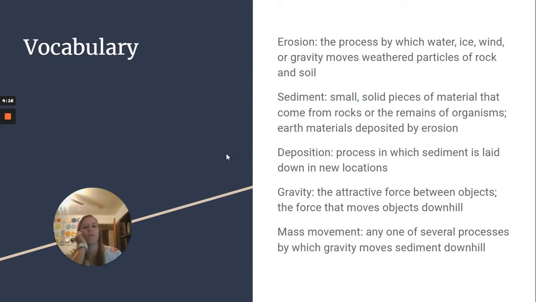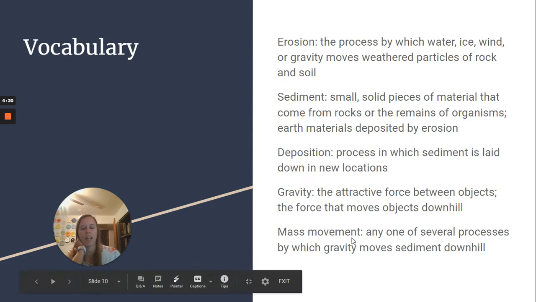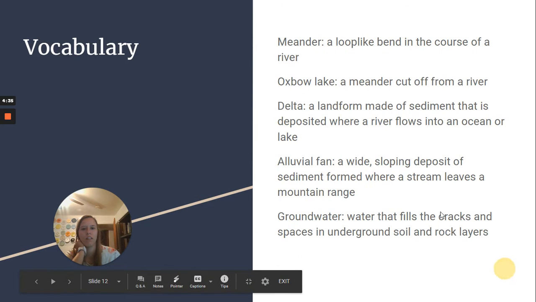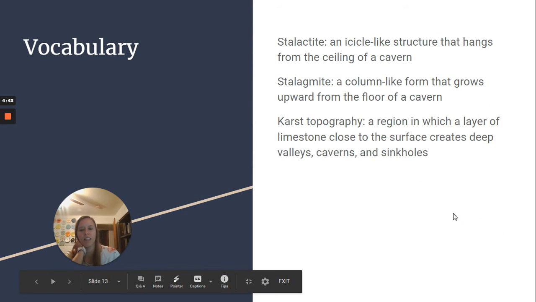Here. So erosion, vocab. I'm not going to read them, but rather just the word and give you time to look at them. So we have erosion, sediment, deposition, gravity, mass movement, runoff, rills, gully, stream, tributary, and floodplain. We have a meander, an oxbow lake, a delta, an alluvial fan, and groundwater. And finally, stalactite, stalagmite, karst topography.